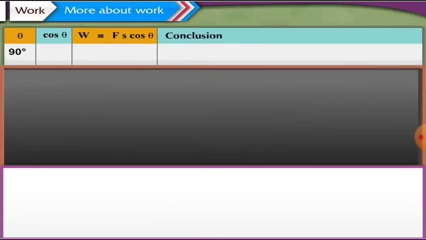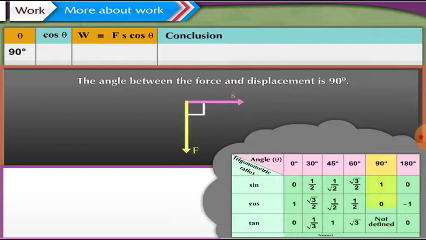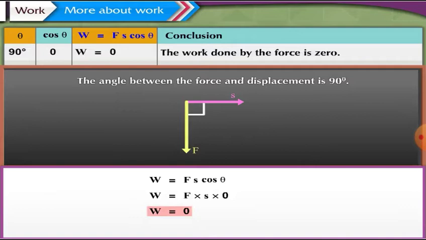Suppose the value of theta is 90 degree. That is, the angle between the force and displacement is 90 degree. When theta is 90 degree, the value of cos theta is 0. Work done W is equal to force F into displacement S into cos theta, which is equal to F into S into 0, which is equal to 0. Here, the value of work done is 0. Thus, the work done by the force is 0.